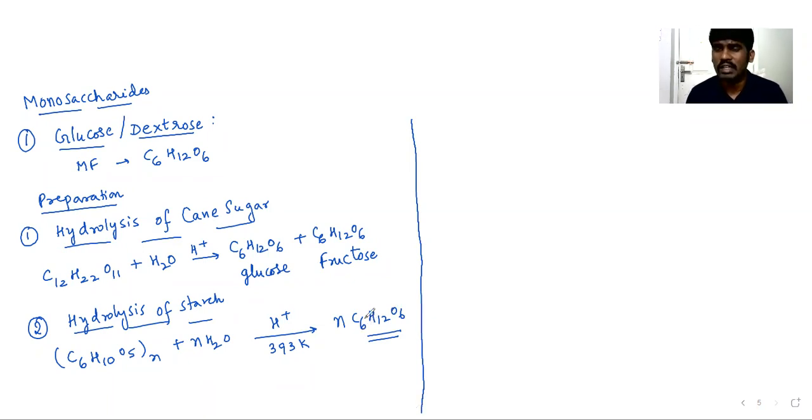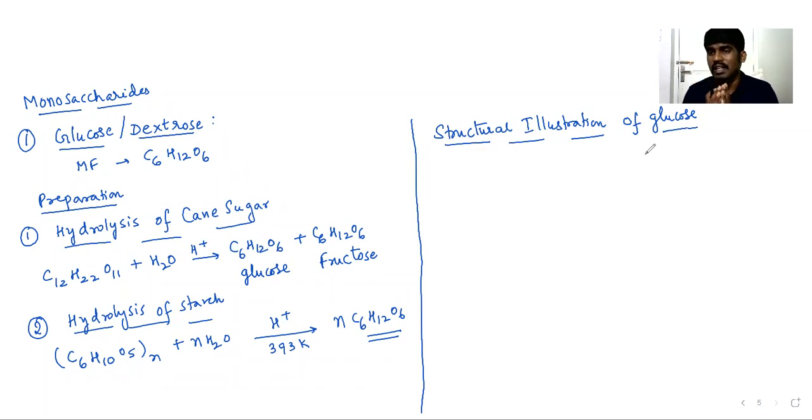Now the most important point here is how to elucidate the structure of glucose. So I can say structural illustration of glucose. How do you illustrate the structure of glucose? We know the molecular formula C6H12O6, but how these carbons are arranged, what is the functional group, where it is located, how it has various hydroxy groups, how it can be decided. That is nothing but structural illustration. Structural illustration of glucose can be done by various reactions.